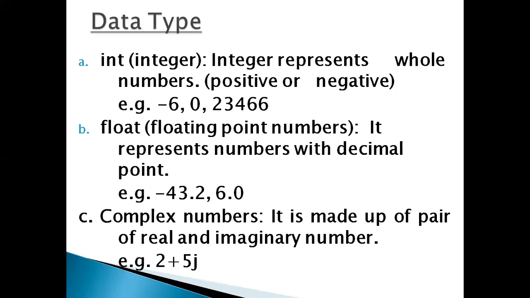So don't get confused. The first part is the real number, and the second part, 5j, is called the imaginary part. That is why it is called a complex number.